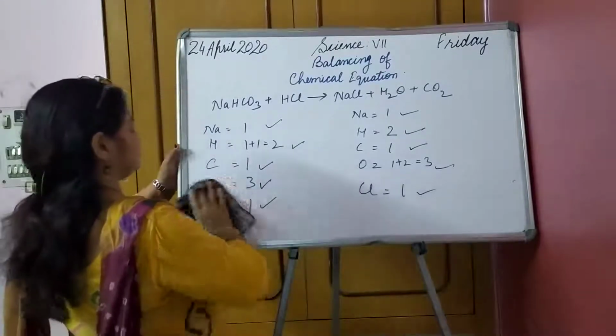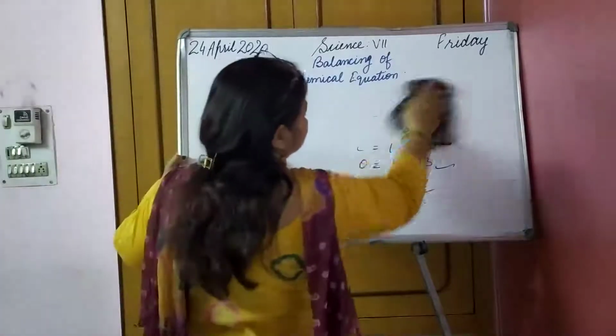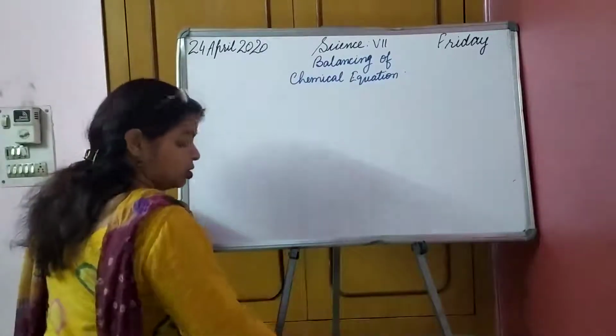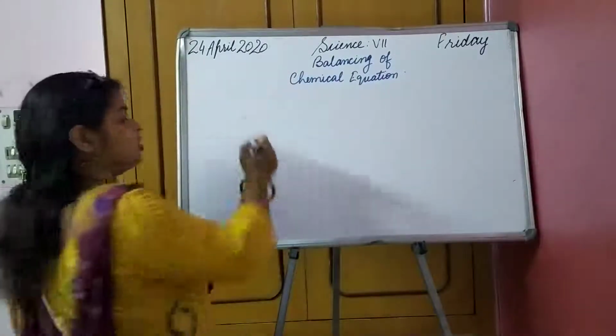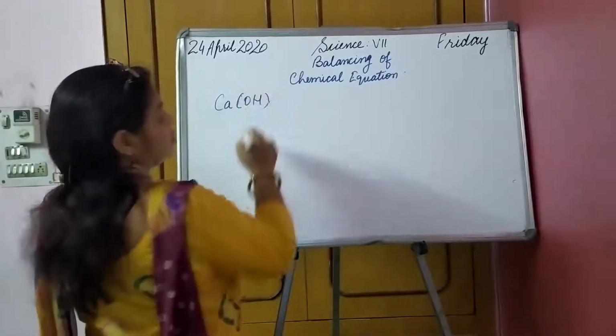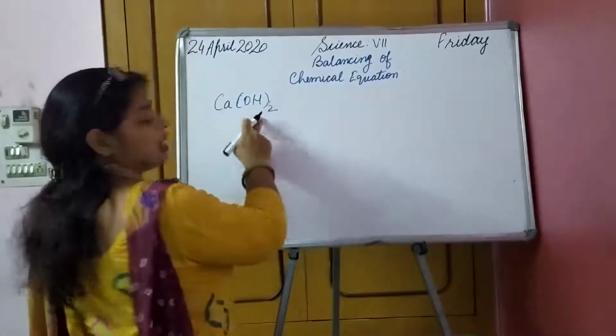I hope the things are clear to everyone. Everyone is able to do it now. Let us take one more. Calcium hydroxide, Ca(OH)2.